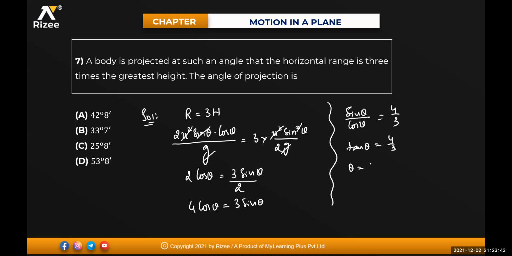So theta will be equal to tan inverse of 4 by 3. Tan inverse of 4 by 3 means 53 degrees. So option D will be the answer. Clear? Is it clear?